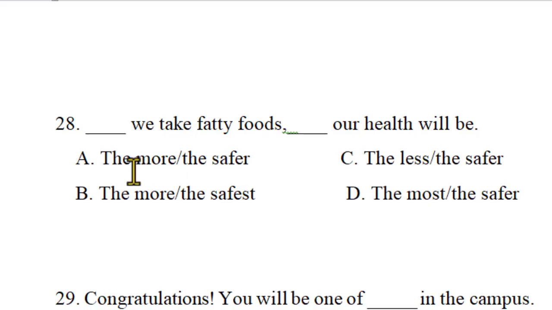Both cases are the more and the safer comparative, exactly B. The more comparative, the safest superlative, wrong. The less comparative, the safer comparative. But here, the less we take fatty foods, the safer our health will be, exactly. The more superlative, the safer comparative. So what's the answer here? The less we take fatty foods, the safer our health will be.